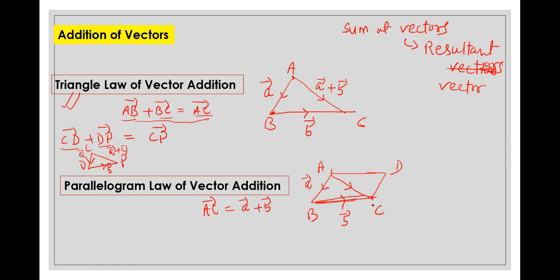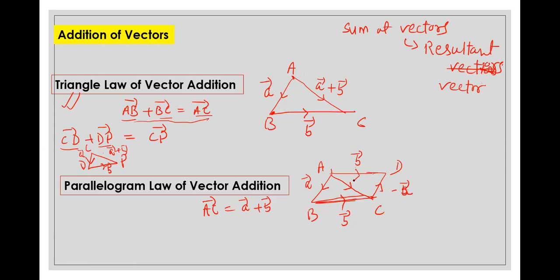Now what about the other diagonal? If I write this as AB, as you know in a parallelogram the opposite sides are equal, but when it comes to vector symbols, it is AB, then it should be DC. If I am writing CD vector, this is minus B. Now if I write this one AD, BC equals AD as vectors, so BC and AD will be B vector. This is minus A.